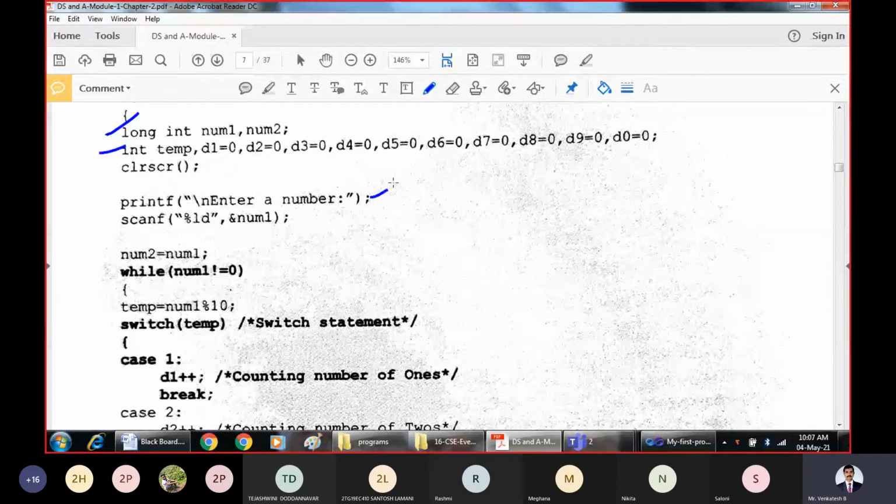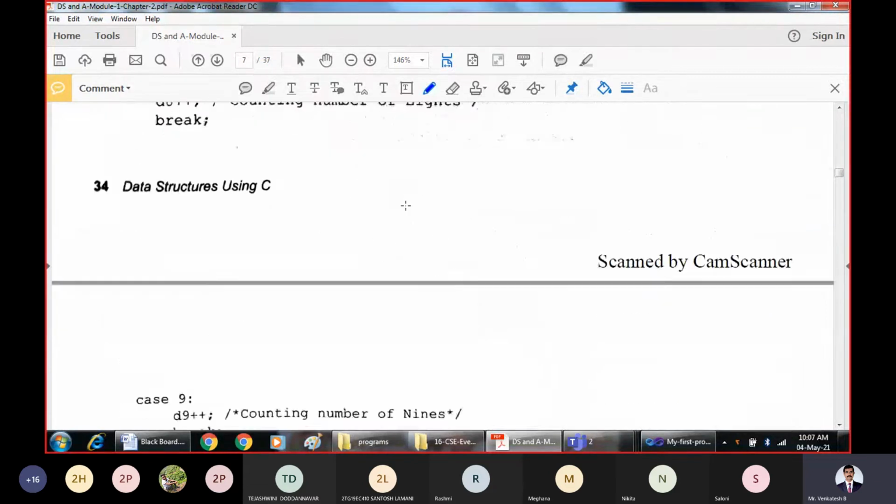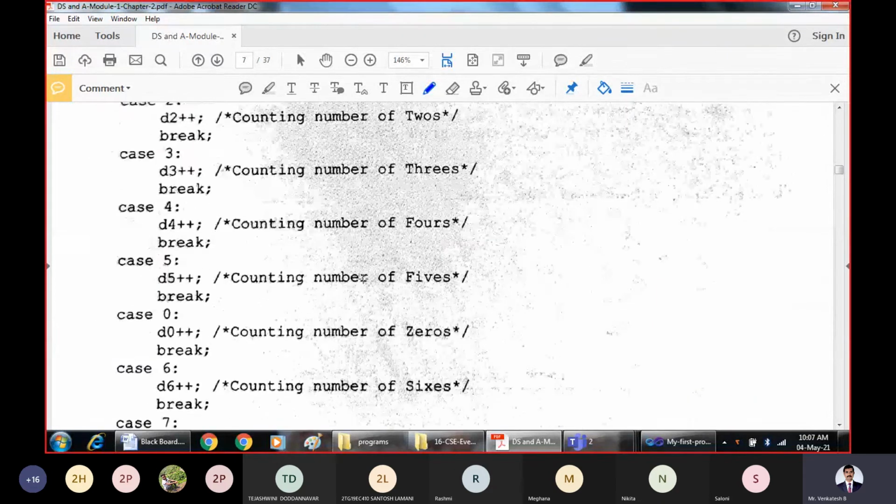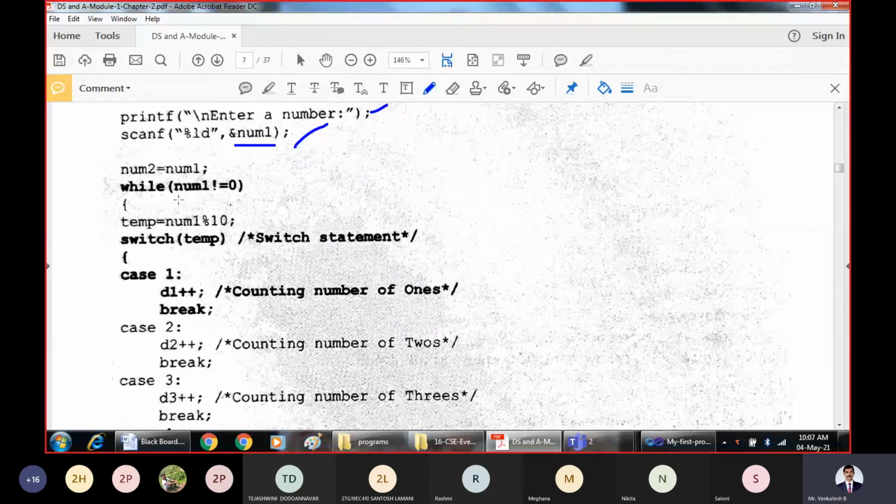We are asking the user to enter some number, and that number is being stored in a variable number. And these are the many switch statements we have included up to case 10. So 9 different cases are included. I'll explain the first one. If the number is not equal to 0, then only we enter the while loop. These loops we will study immediately after this. That means the loops will work based on the condition value, whether it is true or false.